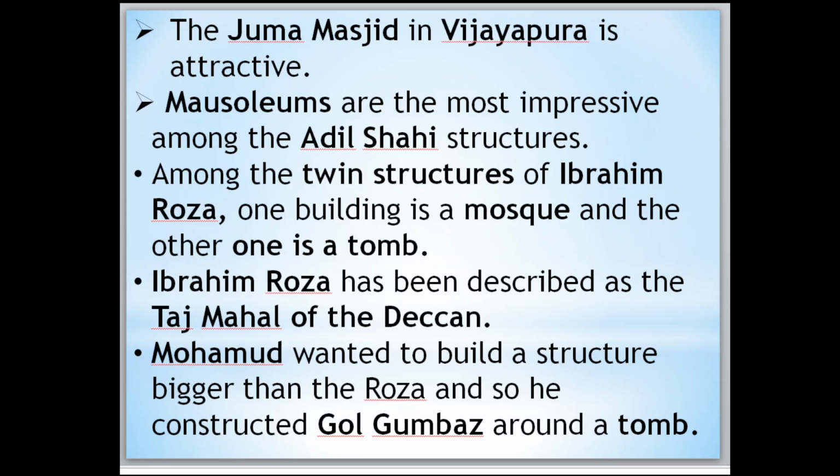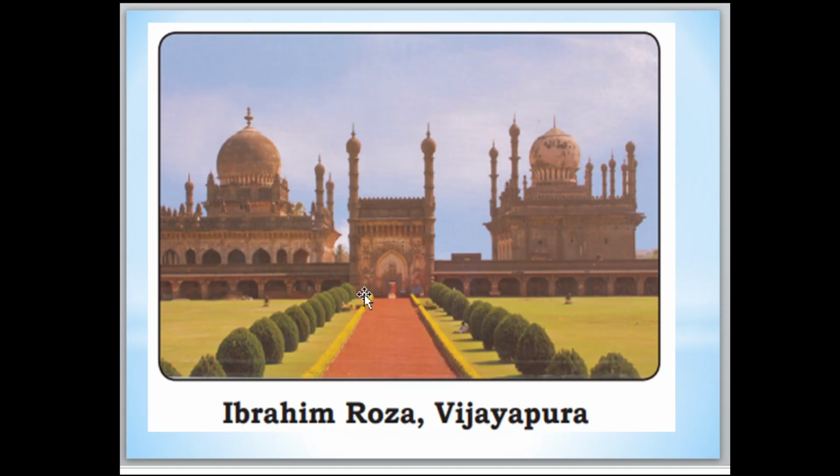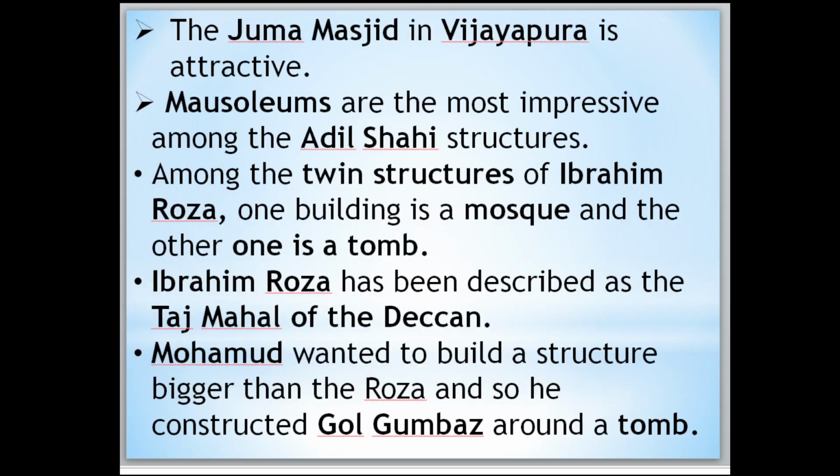In Ibrahim Roja we have twin structures: one is the mosque and the other is the tomb. Here you can see the building once more, two structures, one on this side and one on this side. Ibrahim Roja has been described, as I have already mentioned, as the Taj Mahal of the Deccan, of the South.